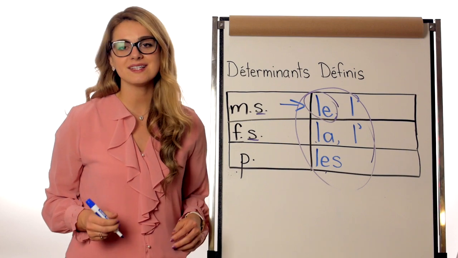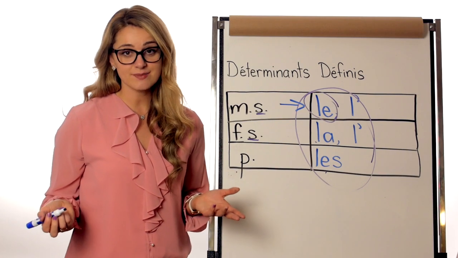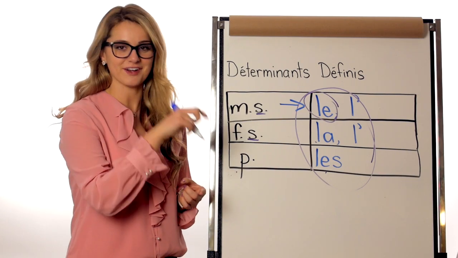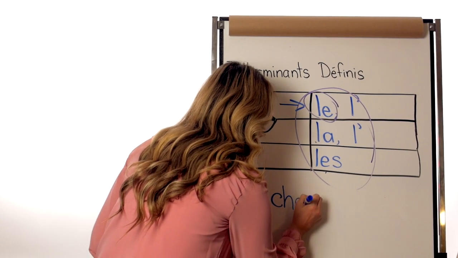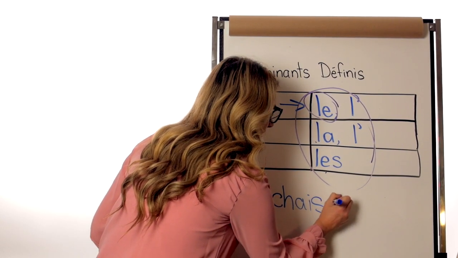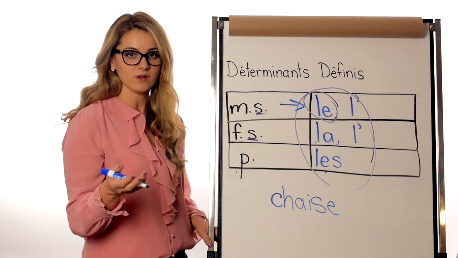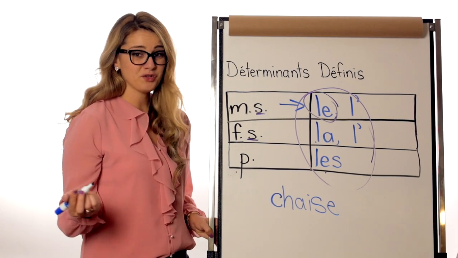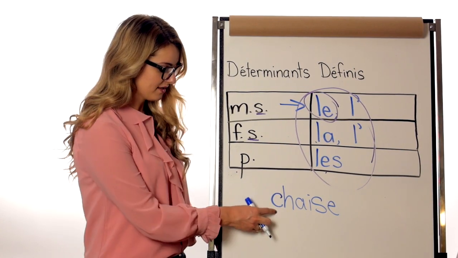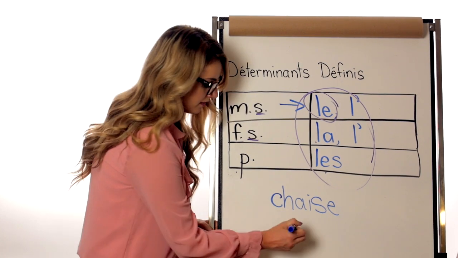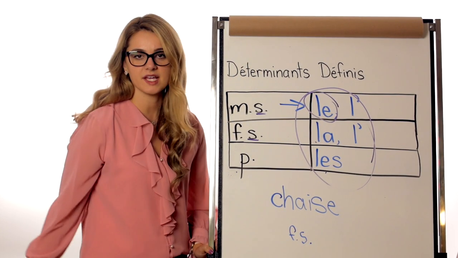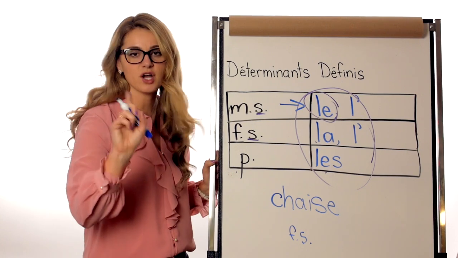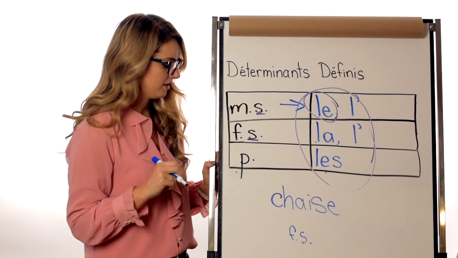So the word I give you is chaise. Chaise means chair, in case you have forgotten. So I want to say the chair, okay? I'm telling you right now that chaise is un nom féminin singulier, okay? It's a nom féminin, and I'm only talking about one chair, the chair.